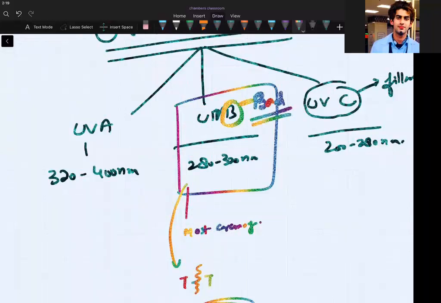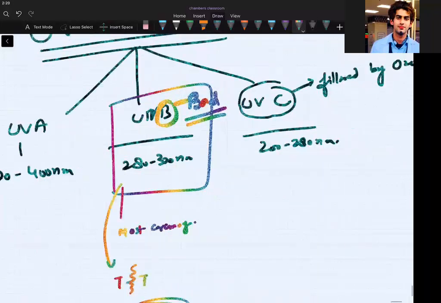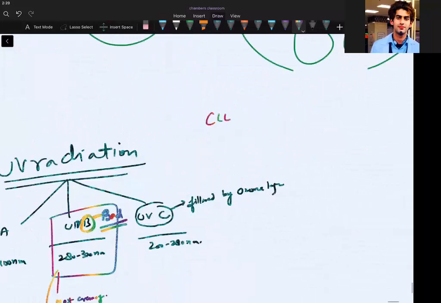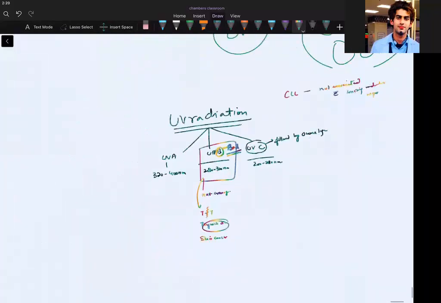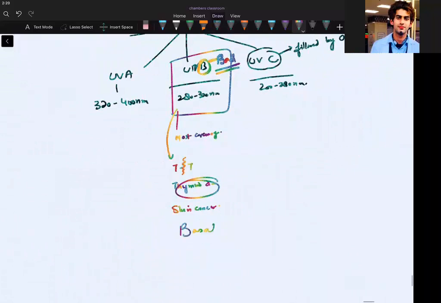Okay. So which leukemia is not associated with radiation exposure? It's CLL. So CLL is the only leukemia which is not associated with ionizing radiation exposure. By the way, which is the most common cancer caused by this UV light? It is basal cell carcinoma, isn't it? So BCC, basal cell carcinoma. These are some points you should write.